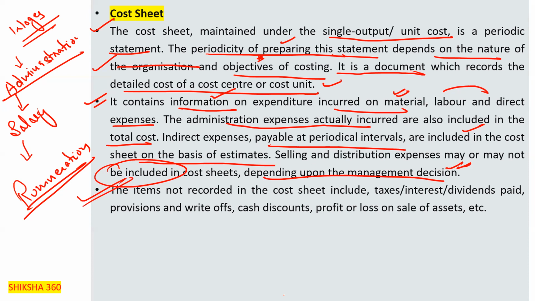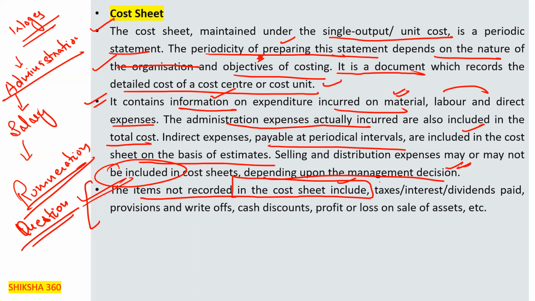Further, the items not recorded in the cost sheet include taxes, interest, dividend paid, provisions and write-offs, cash discounts, profit or loss on the sale of assets, etc. Very, very important from the examination point of view. This is one of the questions: what is not to be included in the cost sheet?